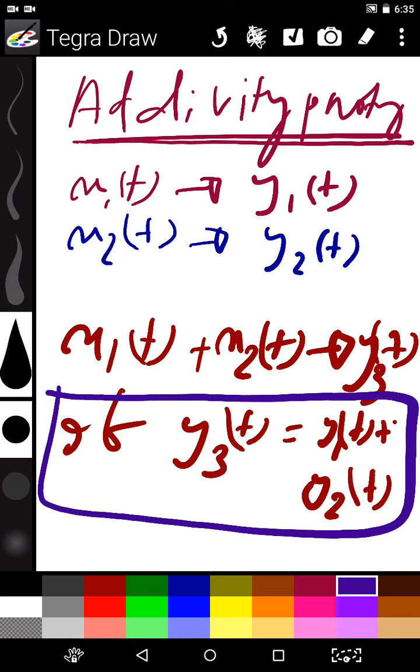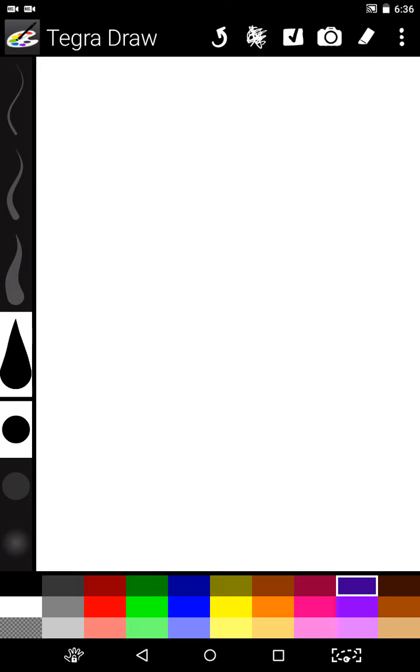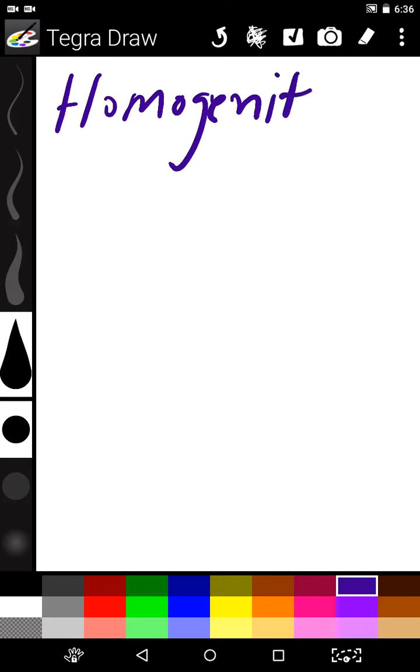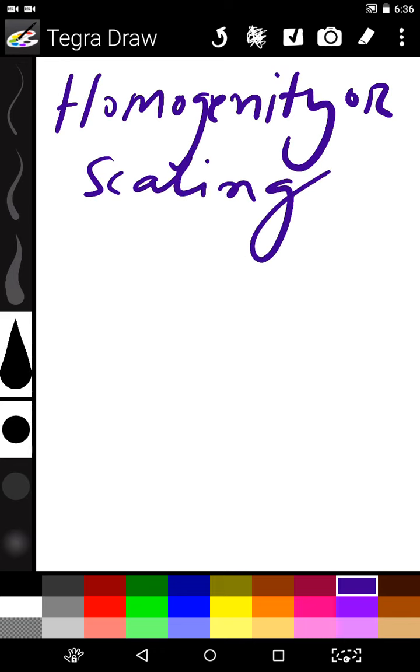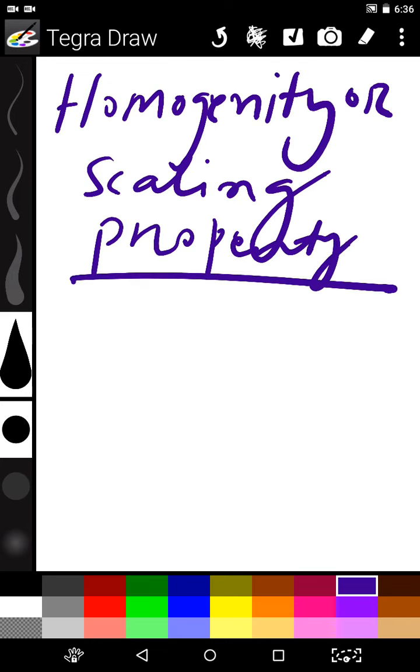Now we will go for the homogeneity or scaling property of a system. The homogeneity or scaling property tells us that if we amplify an input by a times, then the output we get is also amplified by a times.